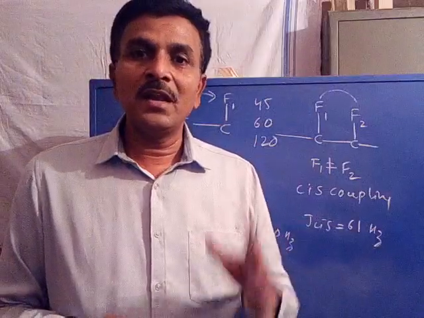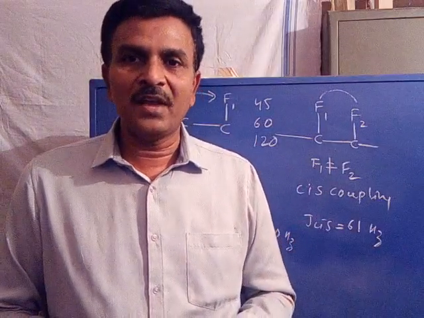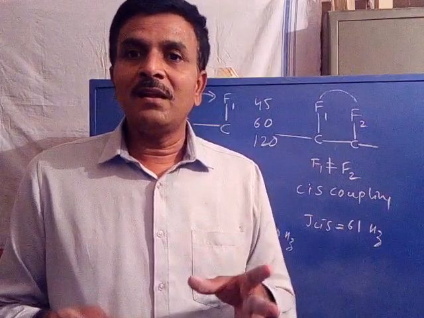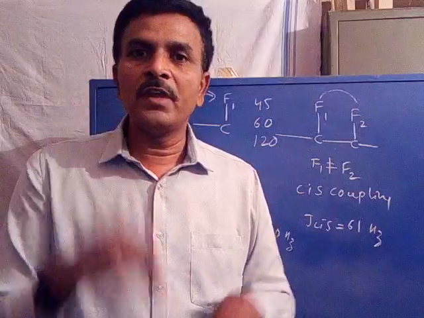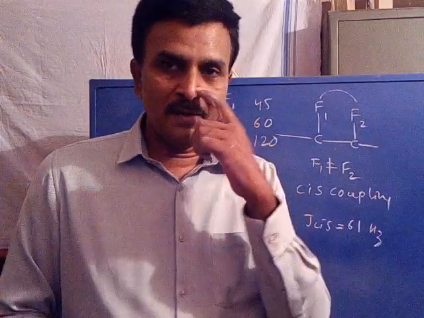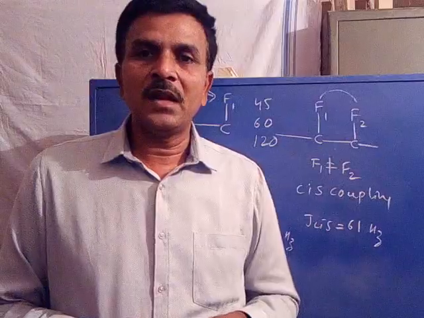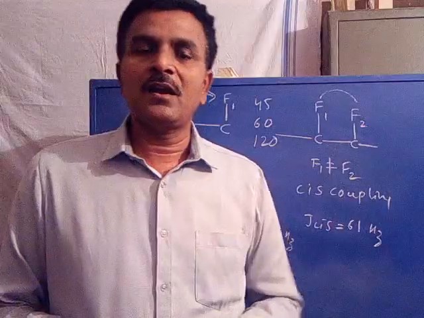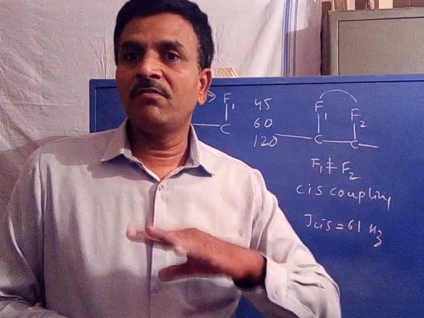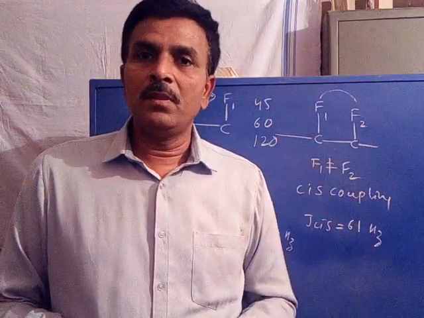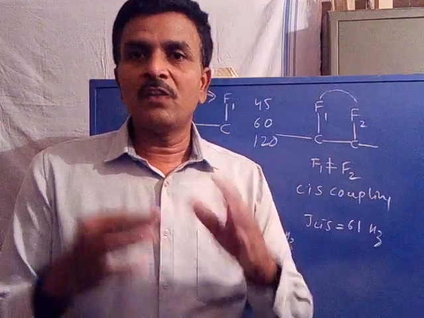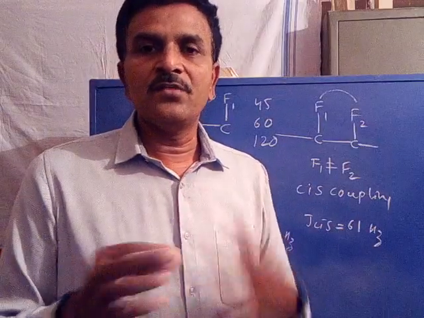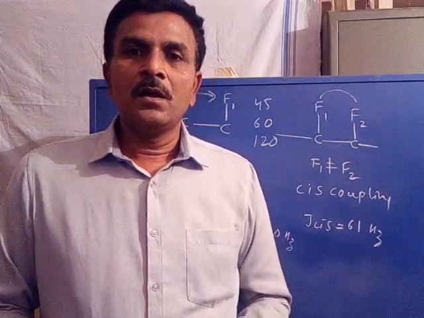Whereas in the cis, when the two fluorines are on the same side, there is inter-electron repulsion between the two fluorines that results in bending of the molecule. One fluorine moves above the plane, the other fluorine moves below the plane, so that the bonding electrons are not perfectly in the plane. Hence the nuclear spin is somewhat difficult to transmit from one fluorine to the other in order to couple. So the nuclear spins interact less strongly with each other in the case of cis. Therefore the cis coupling constant is less. So this is about the coupling constant.